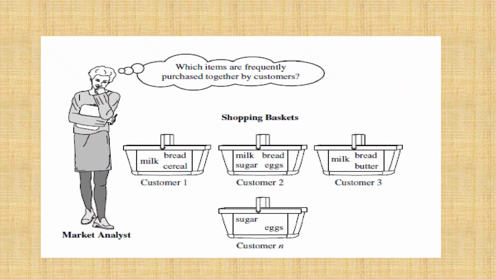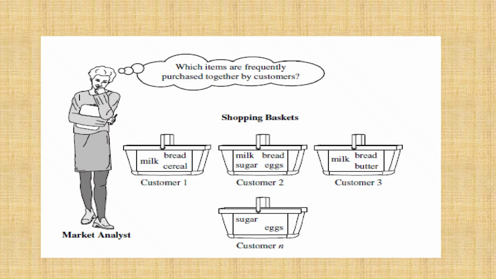Can you imagine, as a market analyst working for a large supermarket, every day hundreds of customers walk into the store, pick different products, and head to the checkout counter? You realize that the first customer buys milk, bread, and cereal. Another customer buys milk, bread, sugar, and eggs. And then the third customer leaves with milk, bread, and butter. At first glance, this shopping basket may seem random, but are they really random?